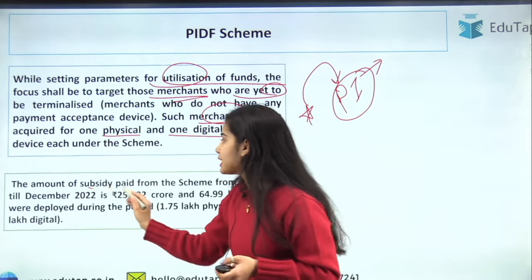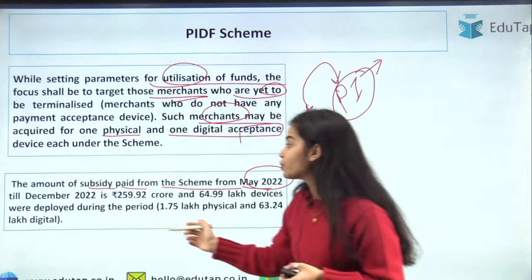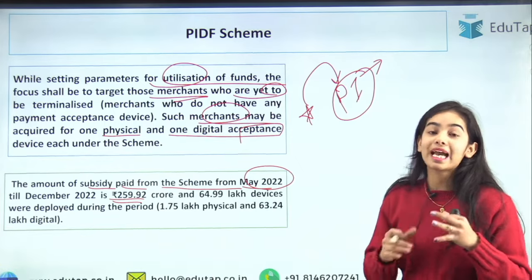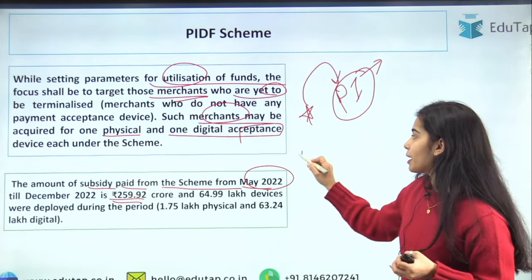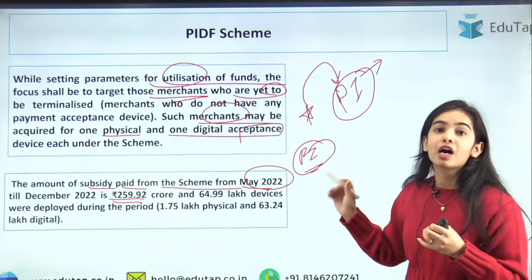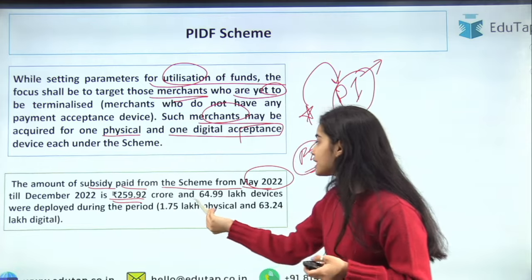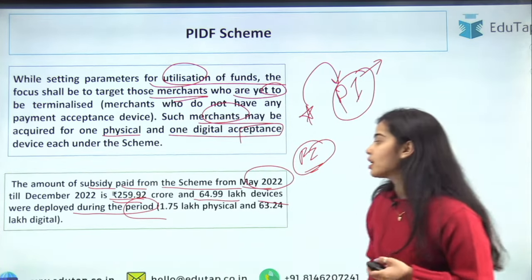The amount of subsidy paid from the scheme from May 2022 till December 2022 is rupees 259.92 crore. So this much subsidy has been provided for the deployment of the payment infrastructure, for the deployment of the physical devices and the digital devices. And here you can see that 64.99 lakh devices were deployed during this period.